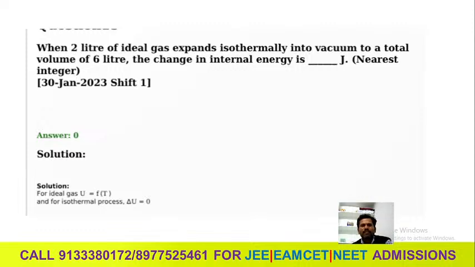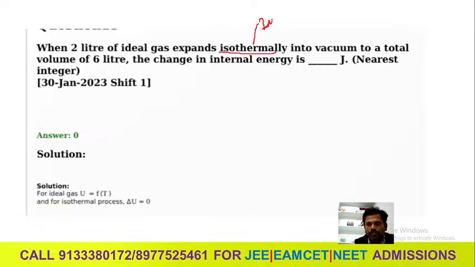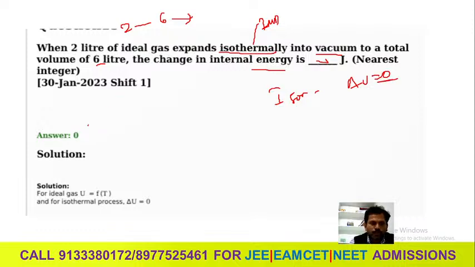Another question, very simple. So directly you can answer without doing anything. When 2 liters of ideal gas expand isothermally, this is very important, isothermally into vacuum to a total volume of 6 liters. The change in the internal energy, I already told you, in an isothermal process internal energy delta U should be 0. So answer should be 0.